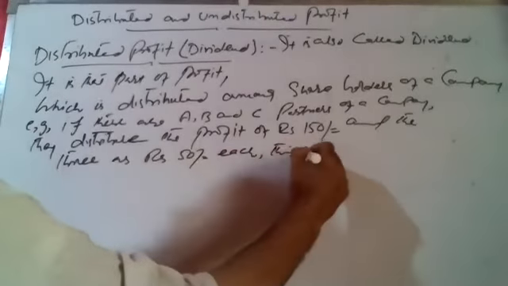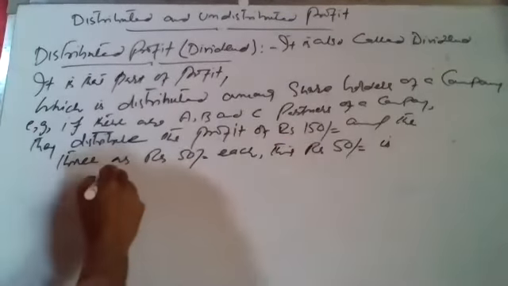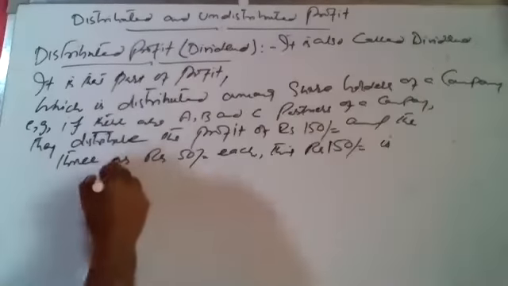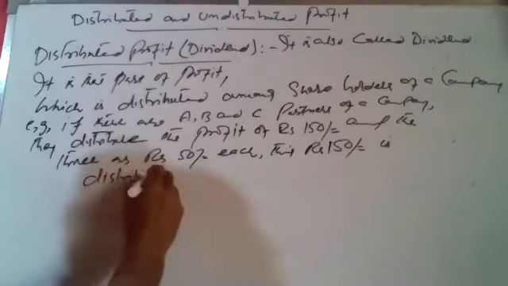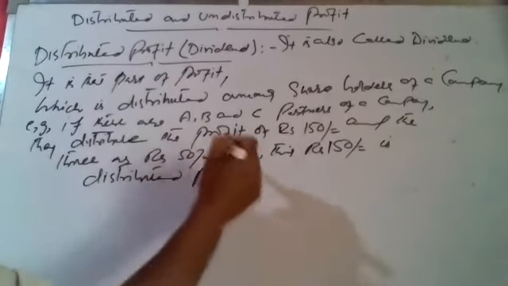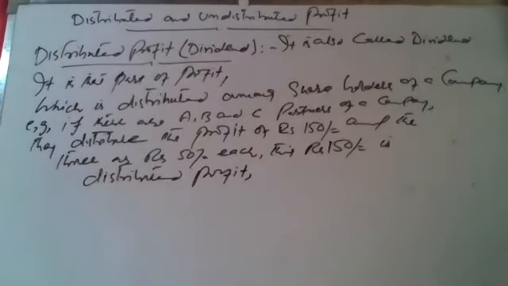This rupees 50 is distributed. This 150, this rupees 150 is distributed profit, or rupees 50 is dividend of each. Rupees 50 is dividend of each.